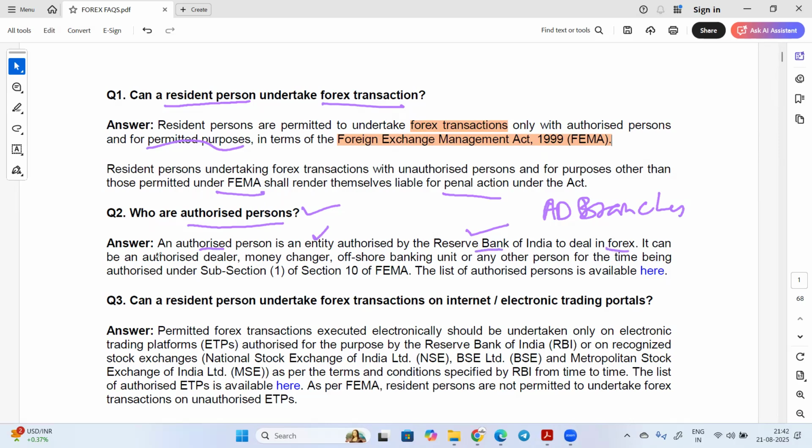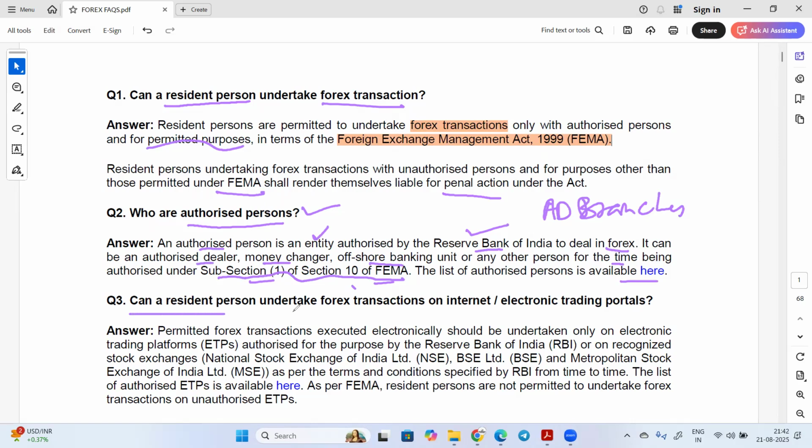It can be authorized dealers in banks, money changers, offshore banking units, and any other person for the time being authorized under section 10 subsection 1 of FEMA. This question is also asked many times: under which section is an authorized person defined? That is section 10 subsection 1 of FEMA. A list is also available, but we don't need to go through that now.